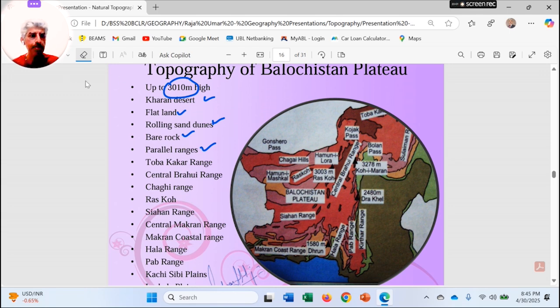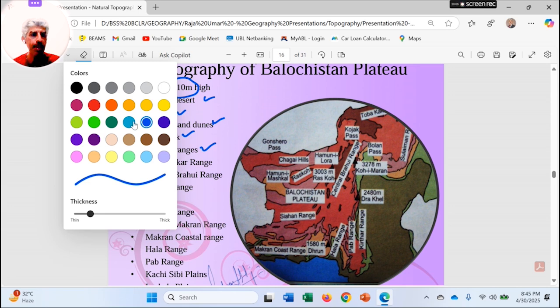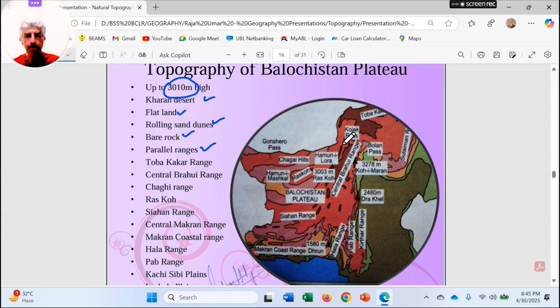In northern Balochistan, up in the north, we find the Toba Kakar range, given here in the bullet point.